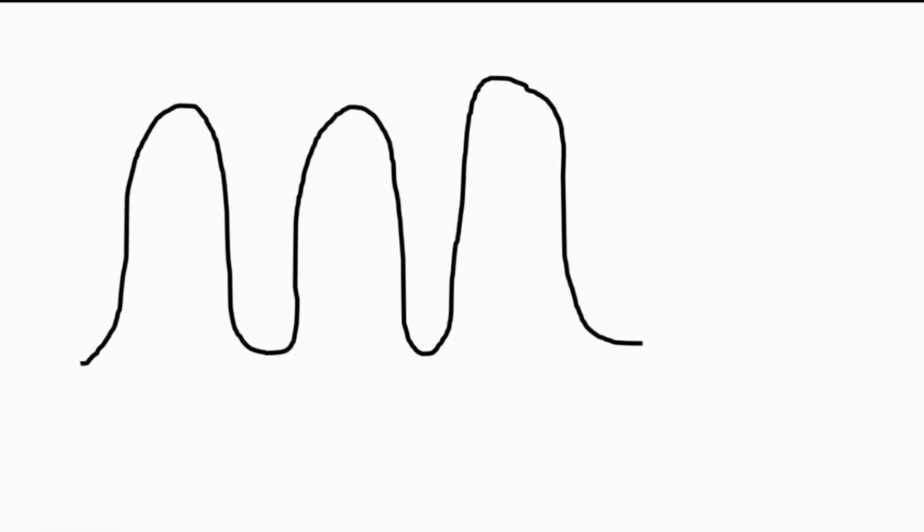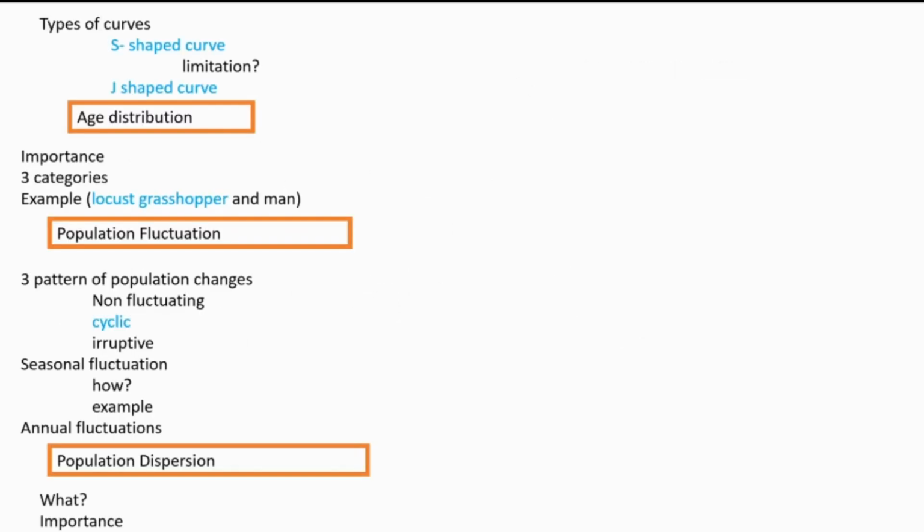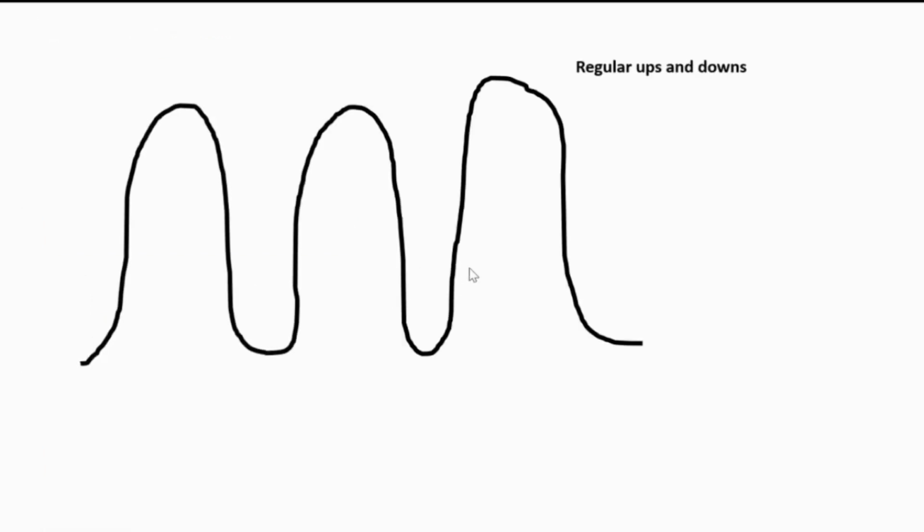Cyclic is like this one. How regular ups and downs are here. Regular ups and downs are here. And it appears almost sigmoid. And what is the reason? Mainly because of just one. Why these regular ups and downs? Mainly because of seasonal changes. The seasonal changes are regular, and based on that the population size is fluctuating. That type of fluctuations are called cyclic.